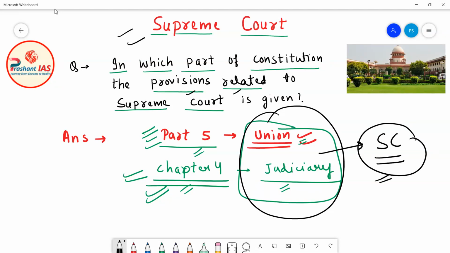So all the provisions related to the Supreme Court of India are given under Part 5, and specifically under Chapter 4 of Part 5 in the Constitution of India.